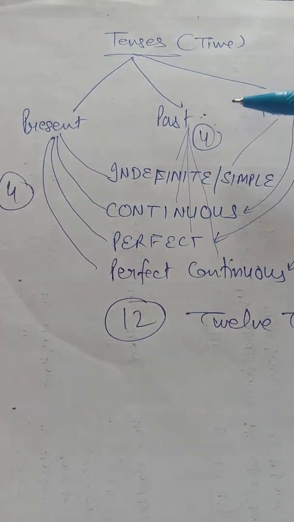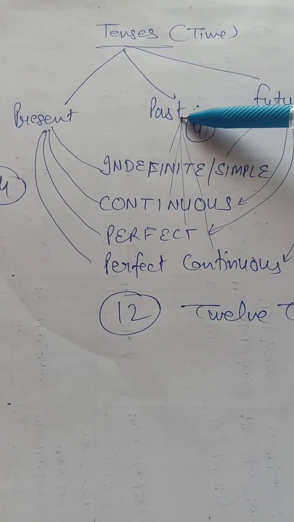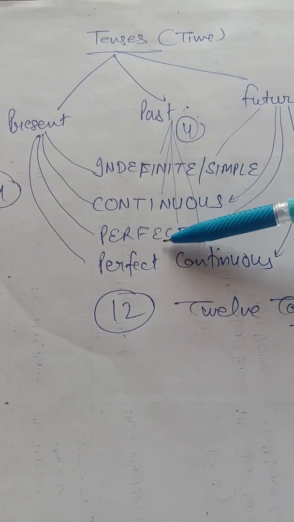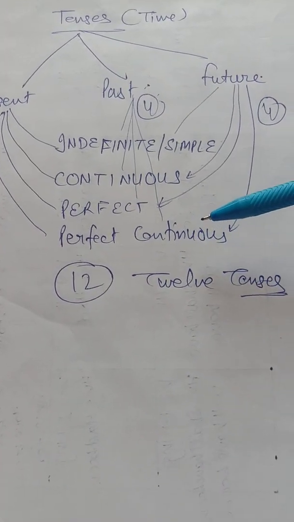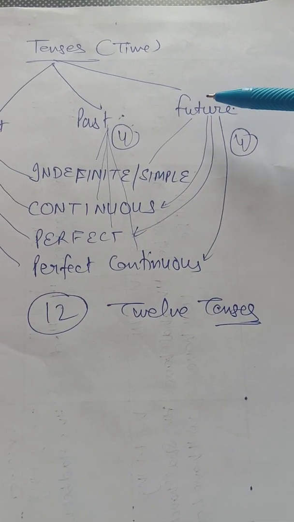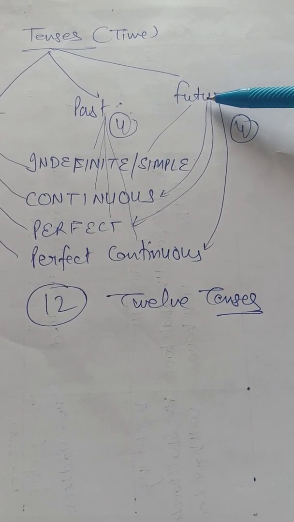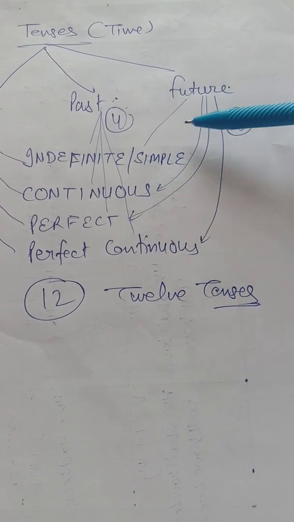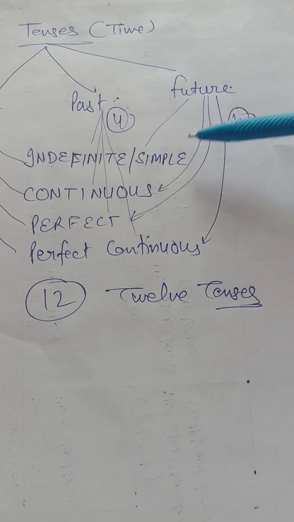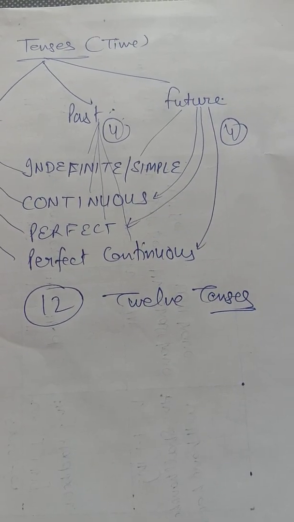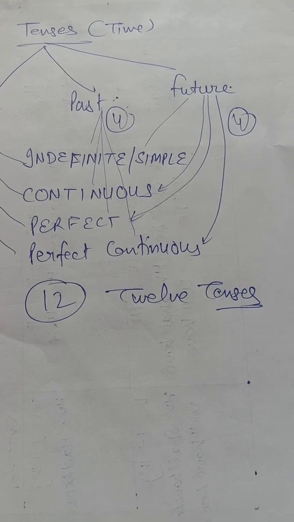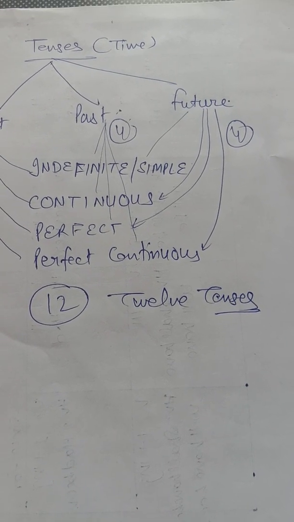In the same way, we have four past tenses: past indefinite, past continuous, past perfect and past perfect continuous tense. In the same way, we have four future tenses: future indefinite or future simple, future continuous, future perfect and future perfect continuous tense. So we have 12 tenses, and these are a must for understanding of voices and narrations. Next is a table that shows tenses.